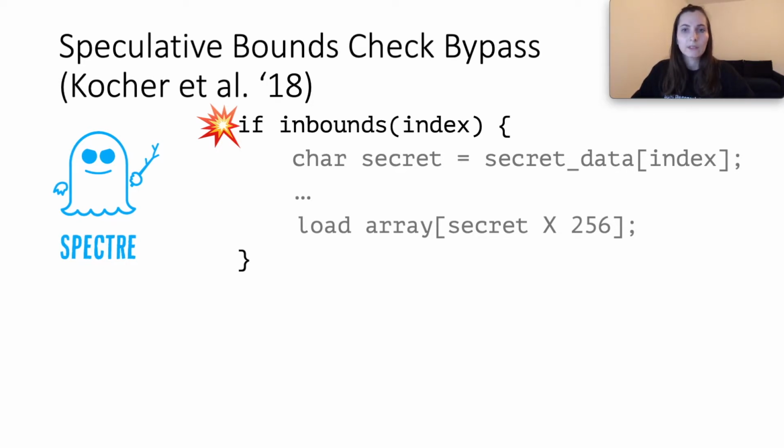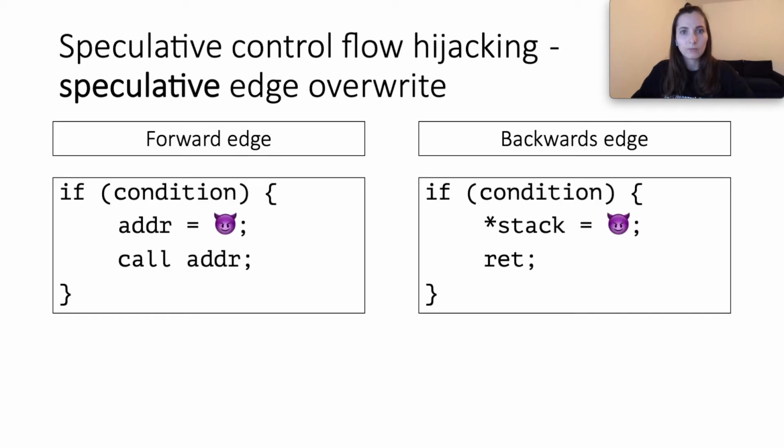In practice, this code snippet is scarce and secret data is protected by different means. Nevertheless, a speculative memory corruption attack can be carried out if the adversary can trick the CPU into executing its own instructions speculatively through speculative control flow hijacking. Speculative control flow hijacking can be conducted in two ways.